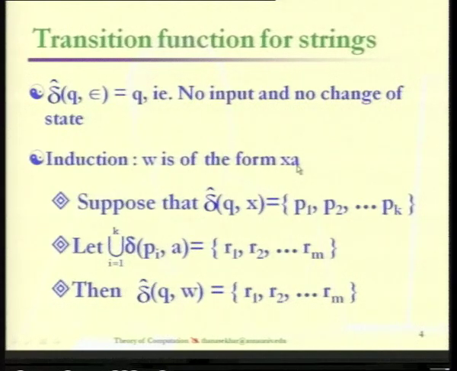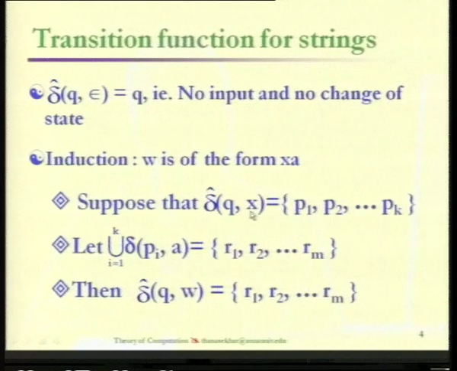It means that a is a single symbol and x is any sequence of symbols from sigma. And now the question is, how do you find the transition for this w from the given state q? Here first we evaluate the transition for x, that is, δ cap of q comma x. Since it is going to be a non-deterministic finite automaton, we will get a set of states as resulting states.